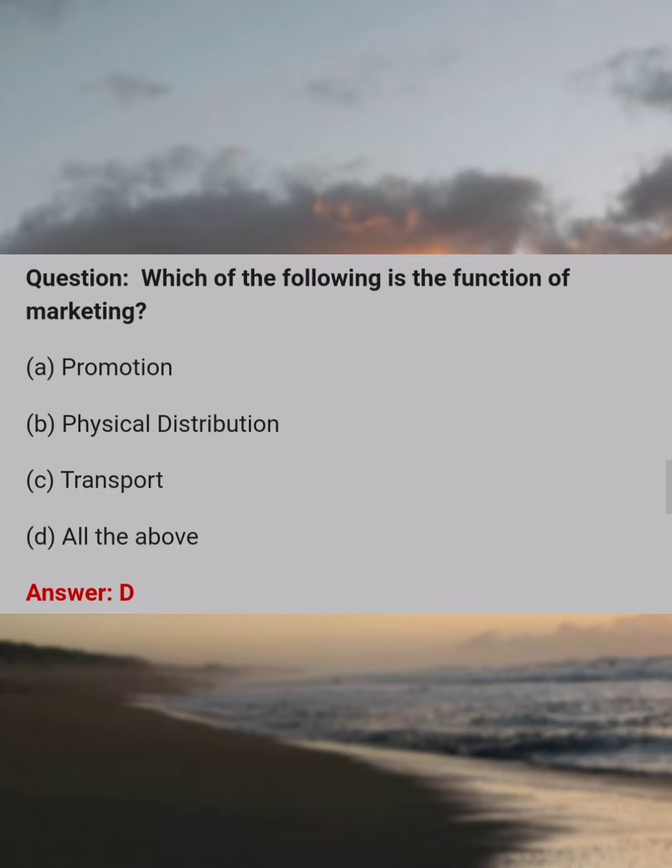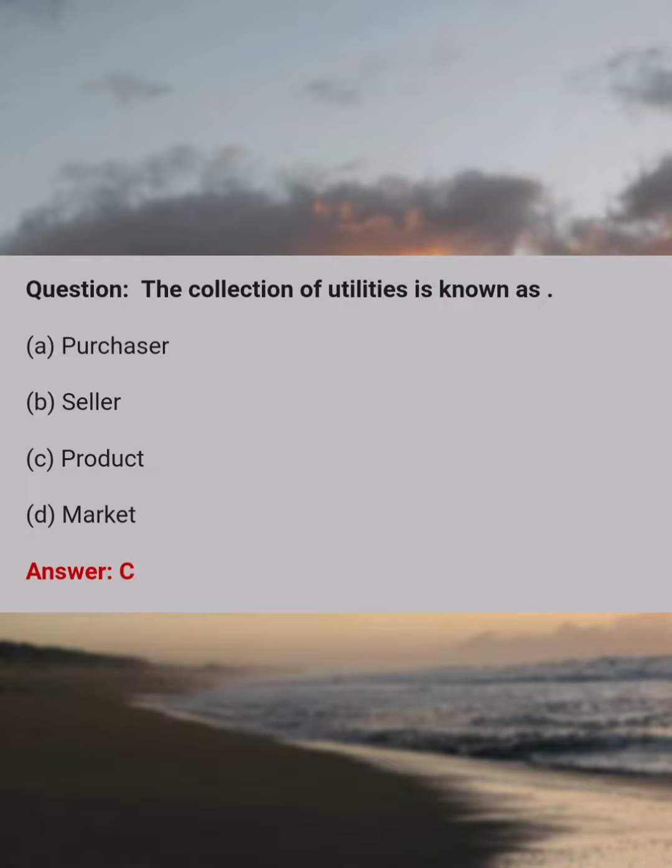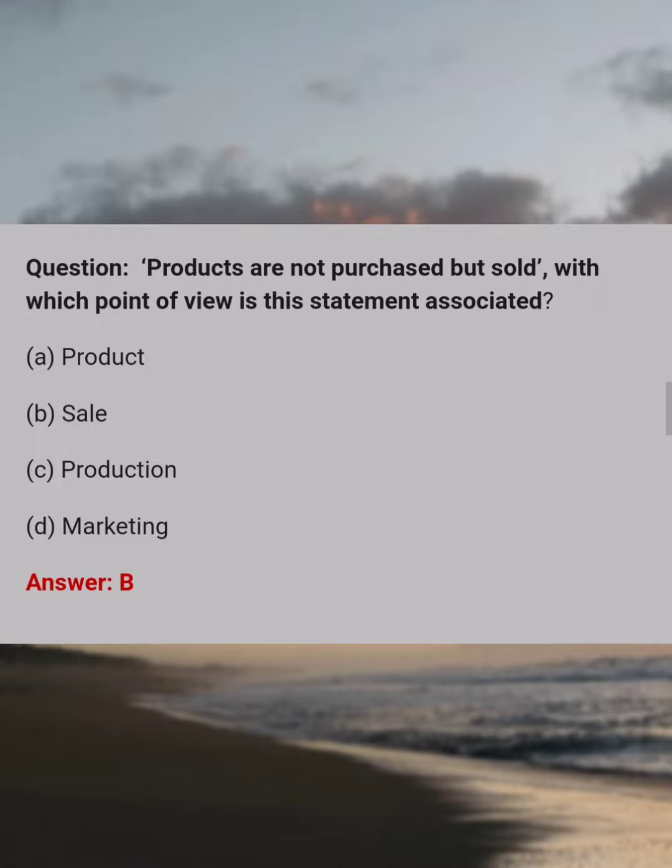Which of the following is a function of marketing? Answer D. All the above. The collection of utilities is known as answer C. Product. Products are not purchased but sold. With which point of view is this statement associated? Answer B. Sale.